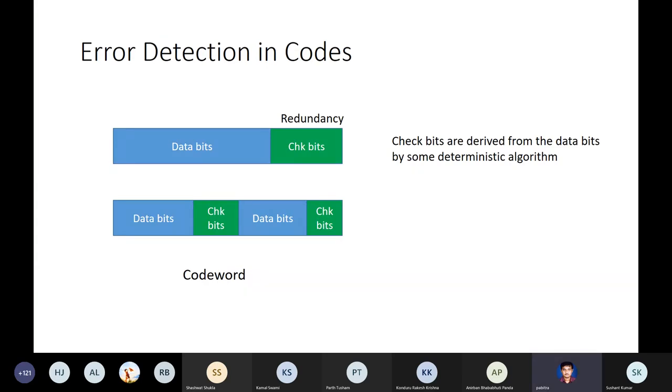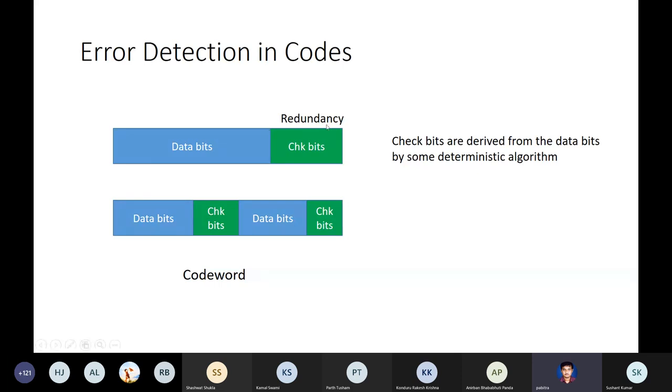Always, if you want to do error detection, or for that matter correction also, you have to have redundant bits in the codes. Without redundant bits, you cannot do error detection or error correction. So the scenario is like this. You have a set of data bits or information bits, which is the actual numbers or values that you want to store.